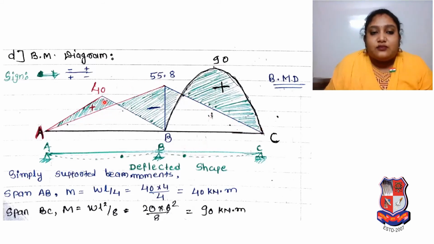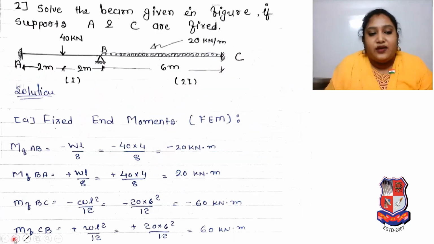So we have easily calculated that problem by using the moment values, by using stiffness, by following all the steps, and the sign convention is mentioned over here, so no need to get any confusion. As per that, we have calculated our bending moment diagram, right? Now whatever fundamental knowledge we applied to calculate that problem, the same way we have to go for the next problem, but here you can see it is a fixed.